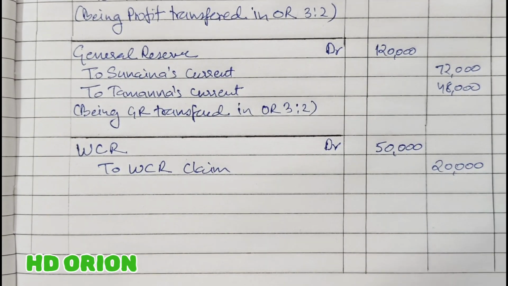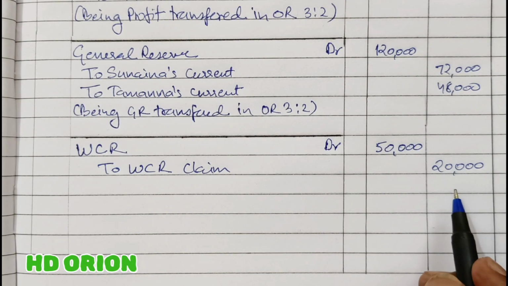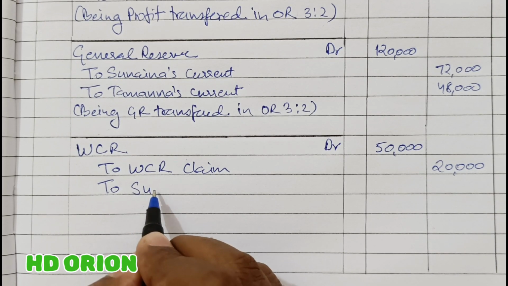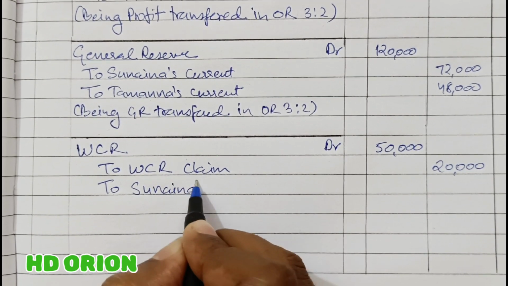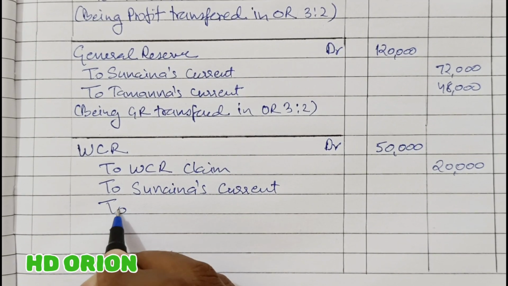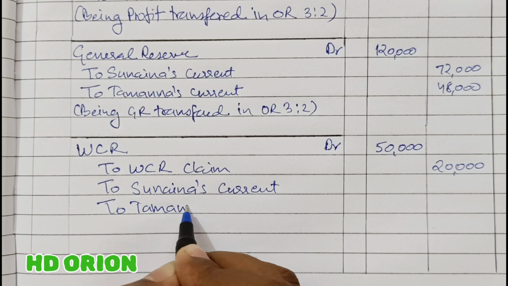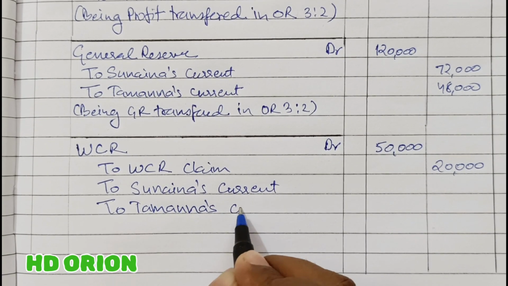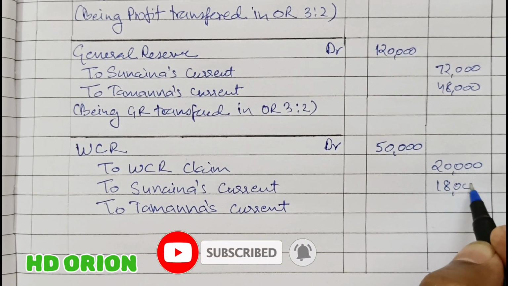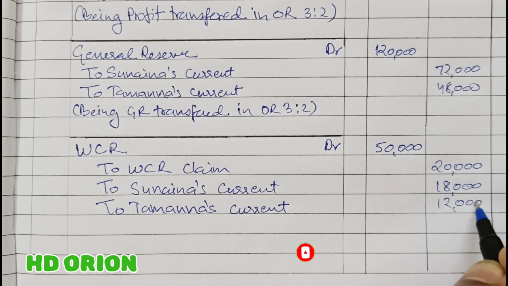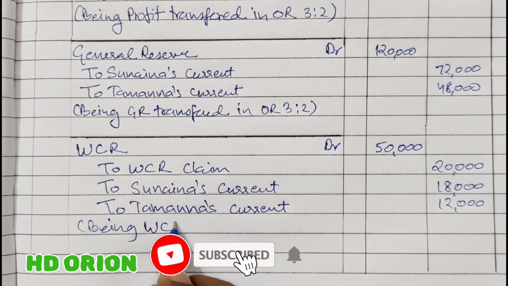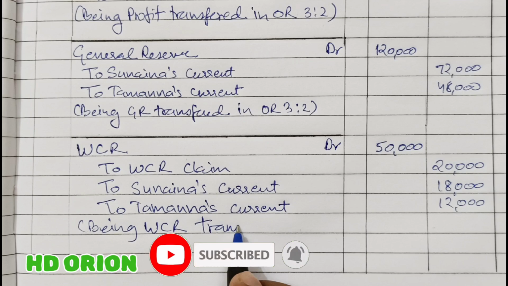In future this 20,000 rupees will be paid to some claim and remaining 30,000 will be given to Sunaina and Tamanna in their old profit sharing ratio, that is 3:2, being workman compensation reserve transferred.